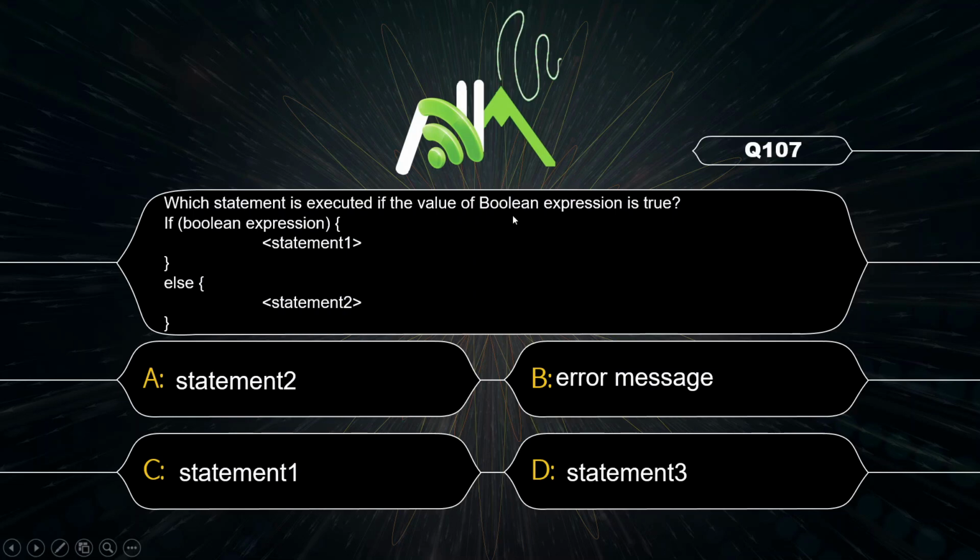Here the value of Boolean expression is true. So here value is true, so it will go here in statement 1 and it will execute. In case it is false, then only it will go in else block and it will execute statement 2. Right now it is true, so statement 1 is the correct answer.